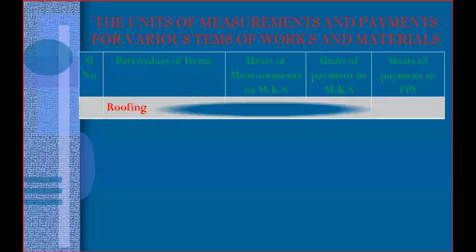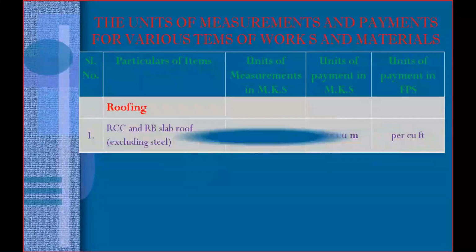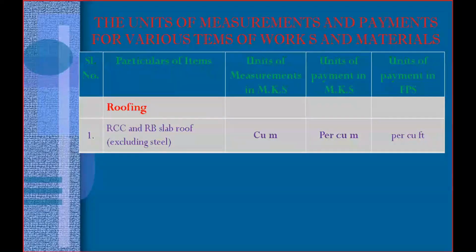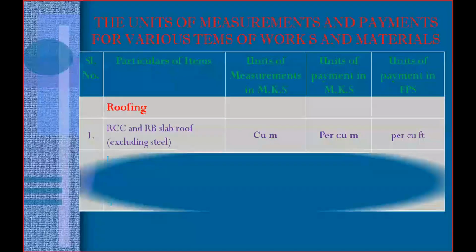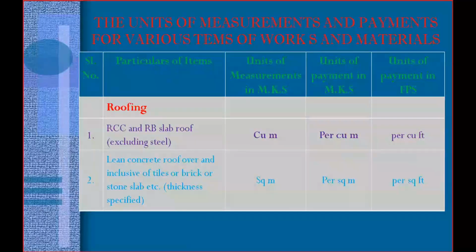The next type of work is roofing. I will complete quickly. Roofing means reinforced cement concrete or reinforced brick slab. Reinforced brickwork we already discussed in the previous item, that is in cubic meter. RCC is also cubic meter; you need to pay per cubic meter. The next one is lean concrete roof, which we discussed in the last class, that is per square meter.